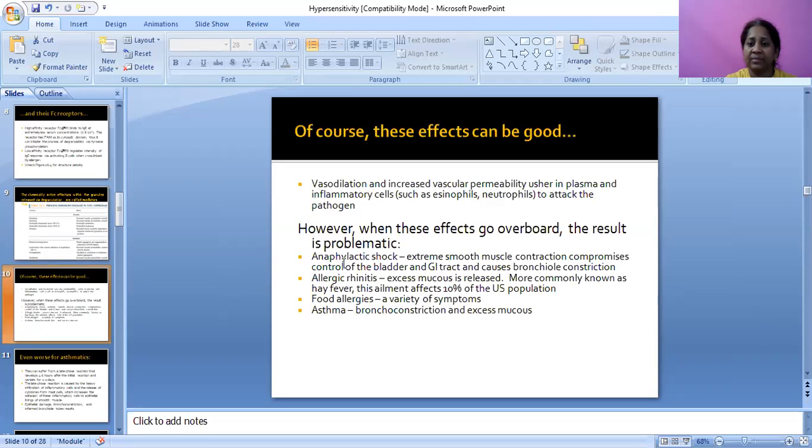This is the first one. And the second is allergic rhinitis. Excess mucus is released, more commonly known as hay fever. This condition affects 10% of the US population. Food allergies have a variety of symptoms. For example, some people are allergic to fishes, crabs, prawns. Some people are allergic to pollen grains. And likewise, any kind of food allergies, eggs, etc. Asthma is bronchoconstriction and excess mucus.